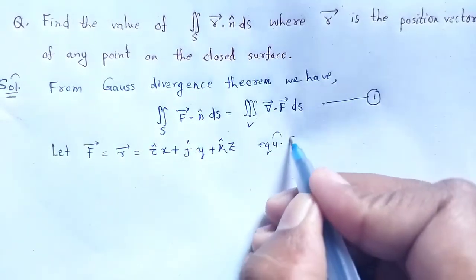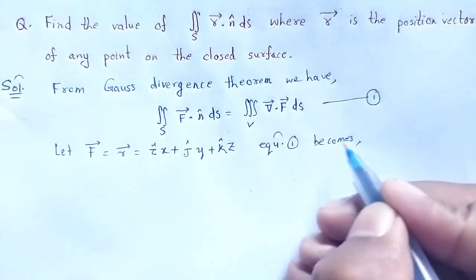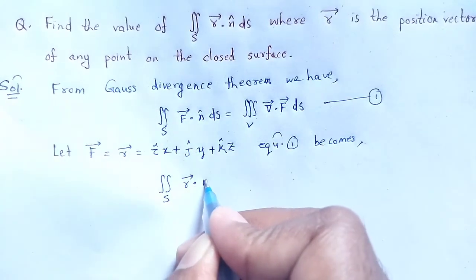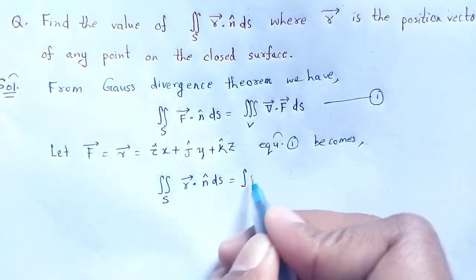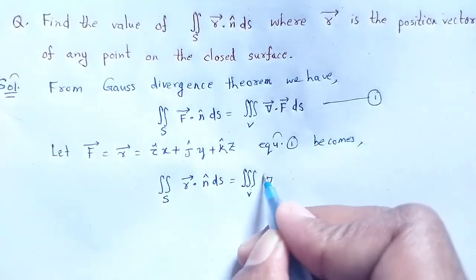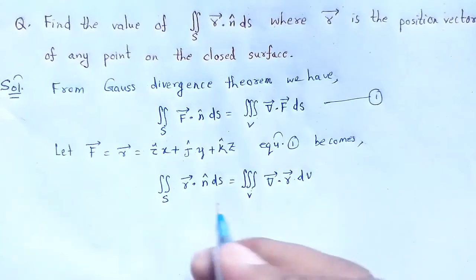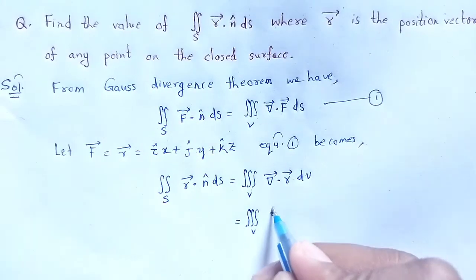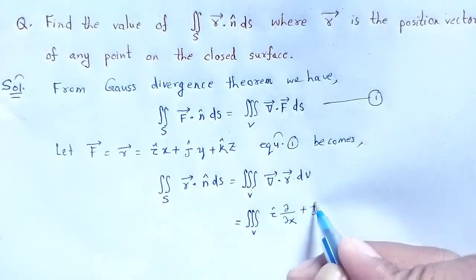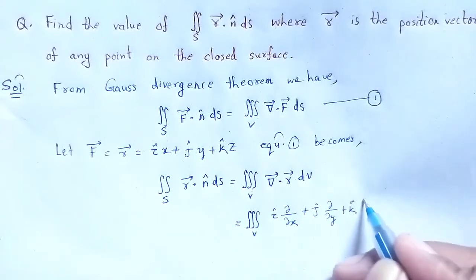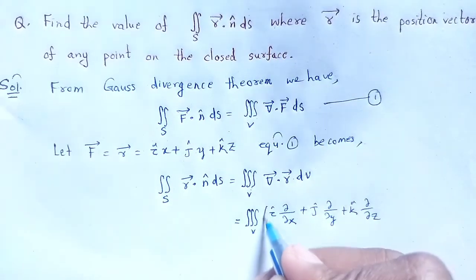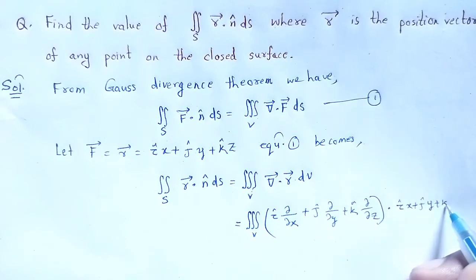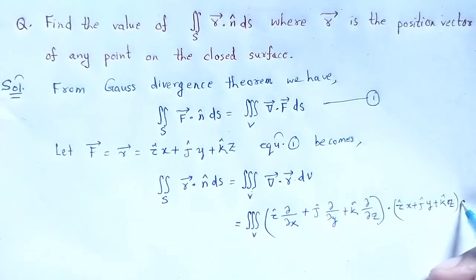Then equation 1 becomes the integration over S of r vector dot n cap dS is equal to the volume integration of grad dot r dV, which is equal to the volume integration of (i cap ∂/∂x, j cap ∂/∂y, k cap ∂/∂z) dot, in place of r vector, (i cap x plus j cap y plus k cap z) dV,